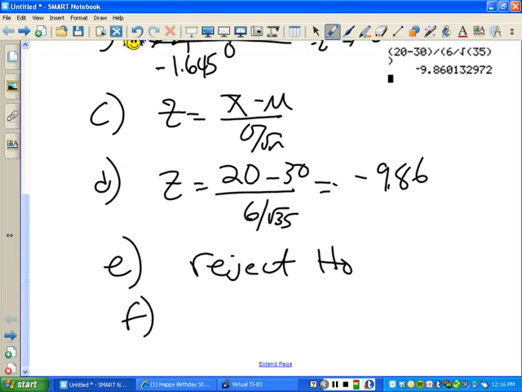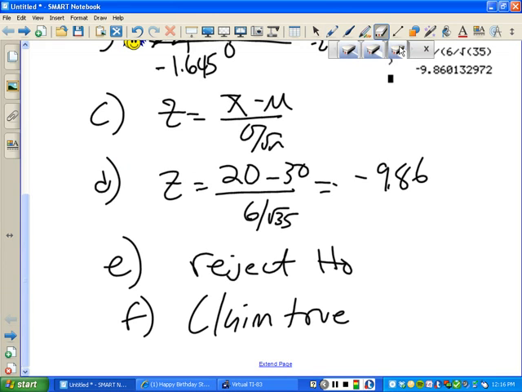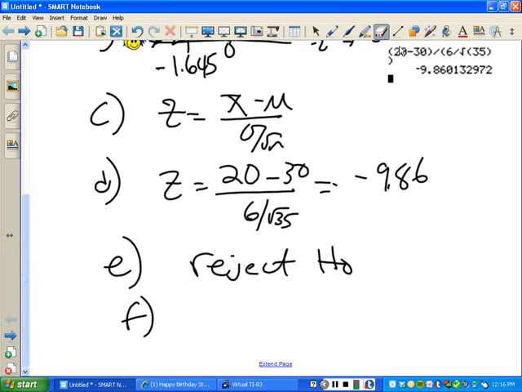Now, the problem is, if this were an English class, we go like this: claim, true, done. Oh, no. We statisticians get paid way too much for that.